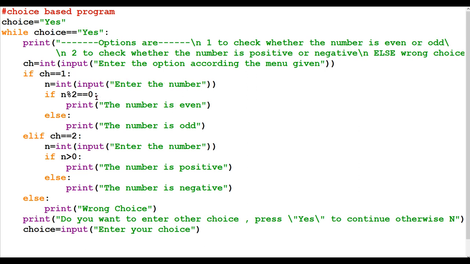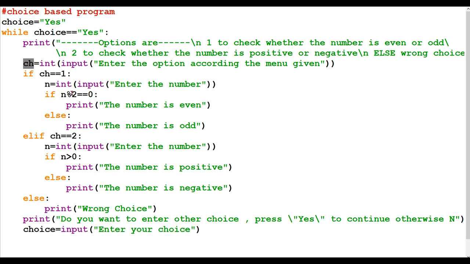Choices are there: 1 for even odd and 2 for positive negative. You can add more processes to this. I have added 2 processes. So ch is different and choice is different.